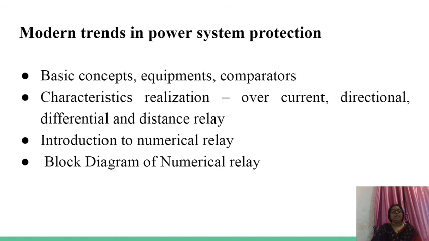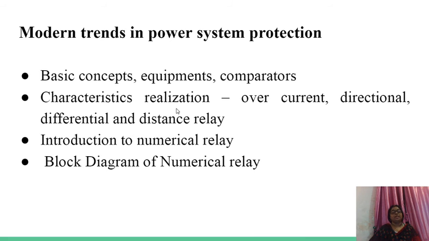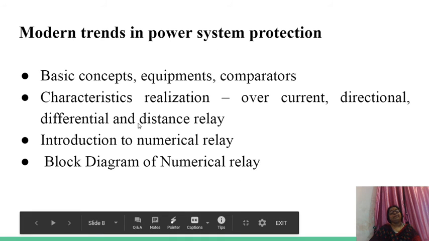In this last unit we are going to study introduction of numerical relay, block diagram of numerical relay, characteristics, how overcurrent relay, directional relay, differential relay and distance relay can be seen in numerical relay.